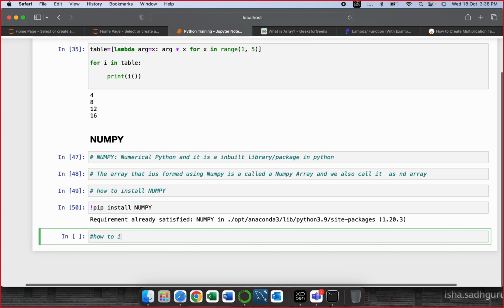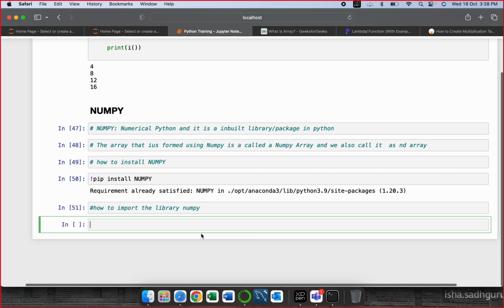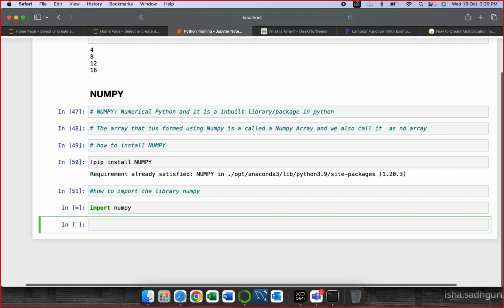Next, how to import the library numpy. How do we do that? We take import numpy. That's it. But if you want to use numpy, we provide it an alias also. How do we do that? Import numpy as np. Like you remember, we used to do the same thing.